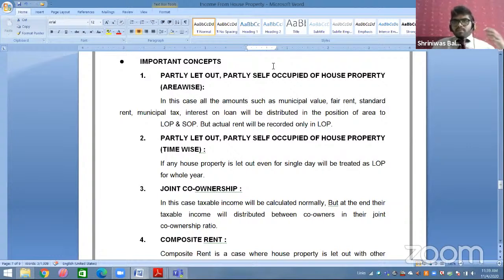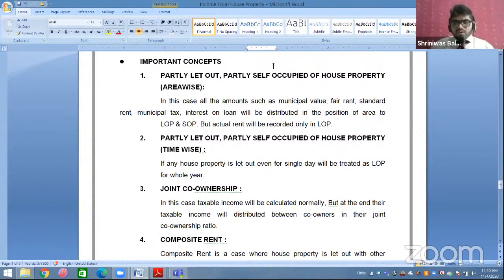So X is a poor person, having a 60% area, so he's taking the house property for self-occupied purpose. And B is some stable person, giving that 40% area on rent. So what is happening? There is one house property, and it has been divided area-wise. One area for SOP, one area for LOP.